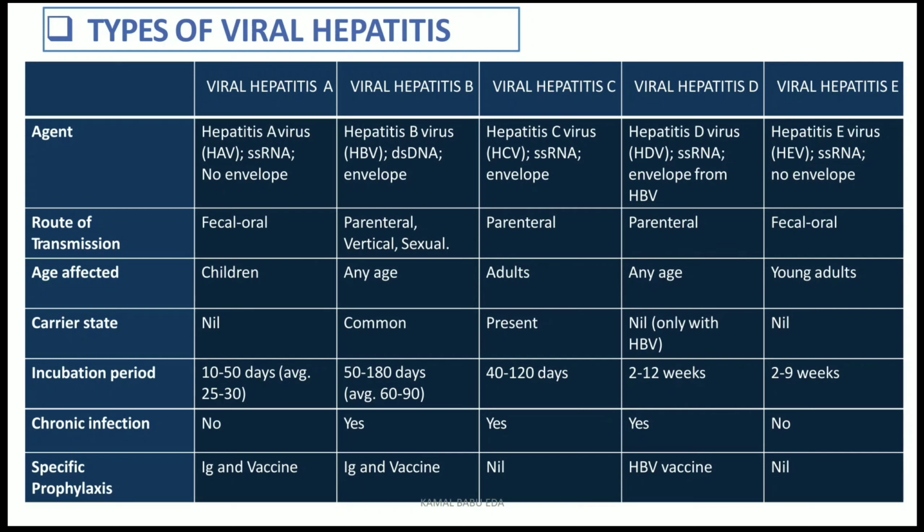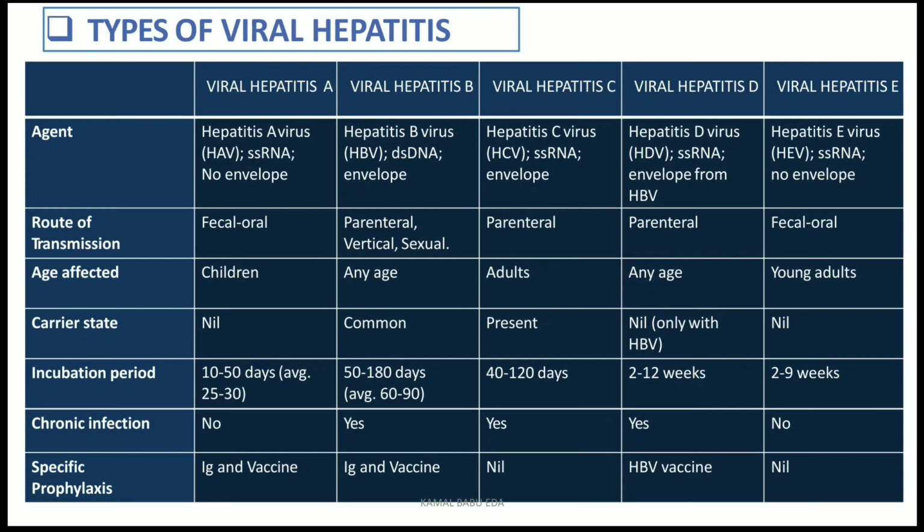So coming to the agent of hepatitis A, it is HAV, hepatitis A virus. It is an RNA virus and it has no envelope. The route of transmission is mainly the fecal-oral route, and the most affected persons are children. The carrier state is nil in this type of virus, and the incubation period is about 10 to 50 days. On an average, it will be like 25 to 30 days, and there is no chronic infection. Specific prophylaxis is IG and vaccine.